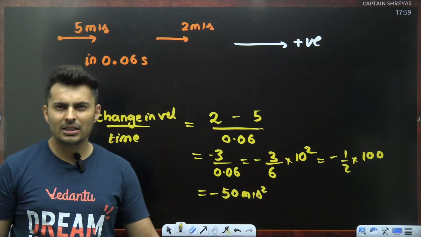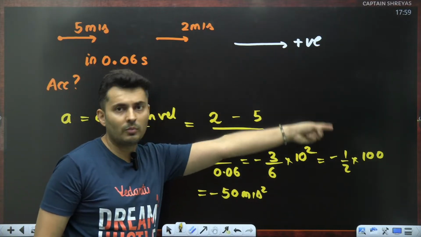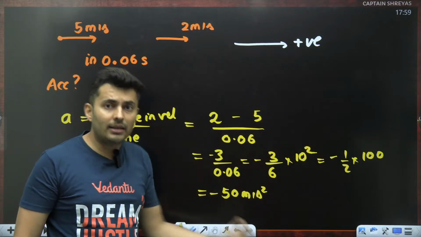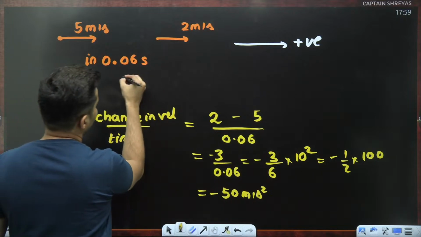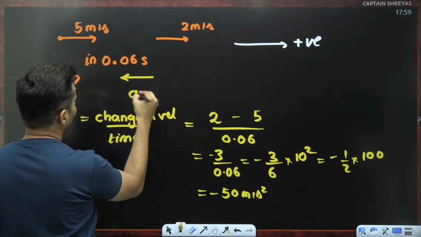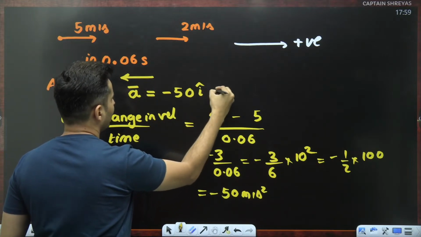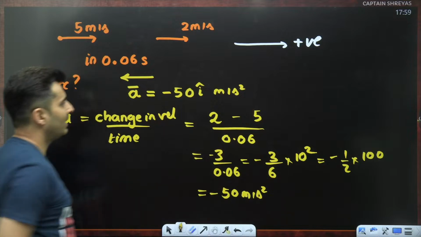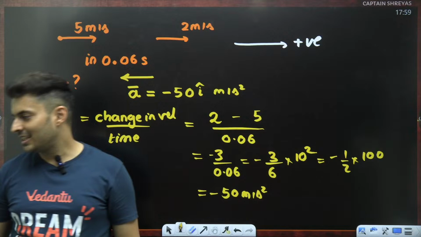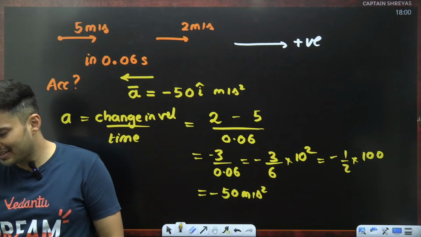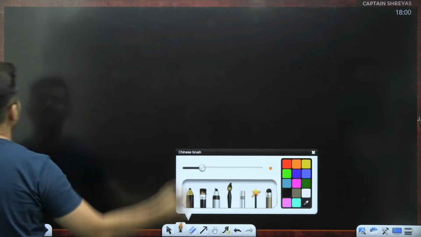That is the answer. This negative sign is merely telling that whichever direction you took positive, the acceleration vector is in exact opposite direction. So the acceleration of the car is in this way. So if I had to write down the acceleration, I will put it as minus 50 i cap meters per second square. I cap, remember that vector notation. Yep, exactly. Make sense? Okay. Now let's modify the question a little bit and see whether you get the answer or not.